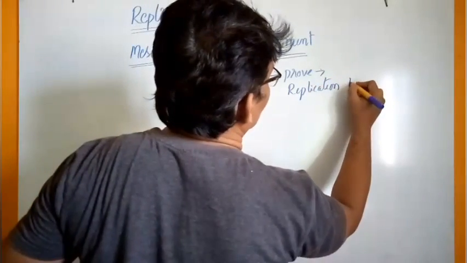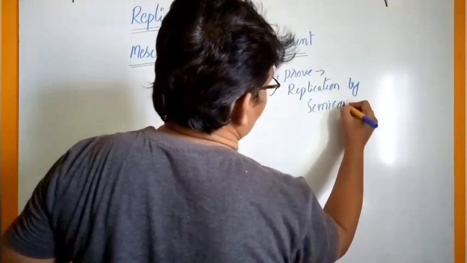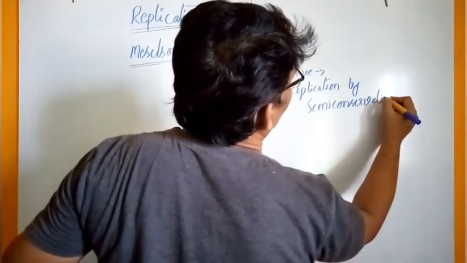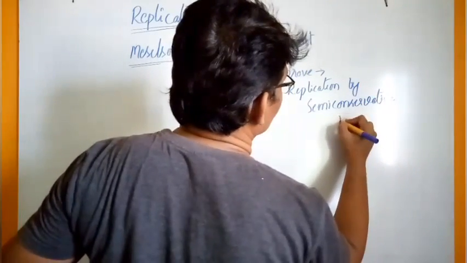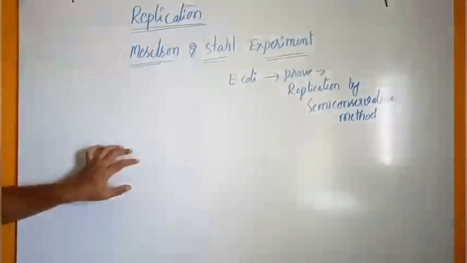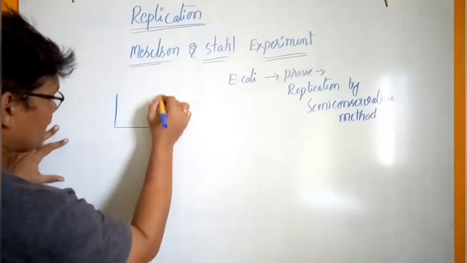First, E. coli is grown in one culture medium.